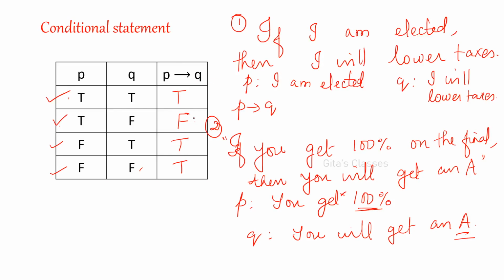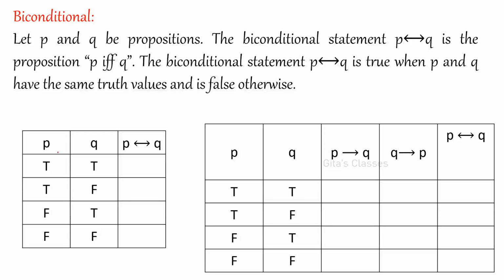P conditional Q will become false only for the TF condition. All the other cases it will become true. Okay, please remember this. This is a new condition, that's why you might not know, that's why I thought I'll explain these things. Similarly, biconditional. Biconditional means both P conditional Q and Q conditional P should be satisfied. And actually here I'll explain, then we'll write here. See, P conditional Q and Q conditional P.